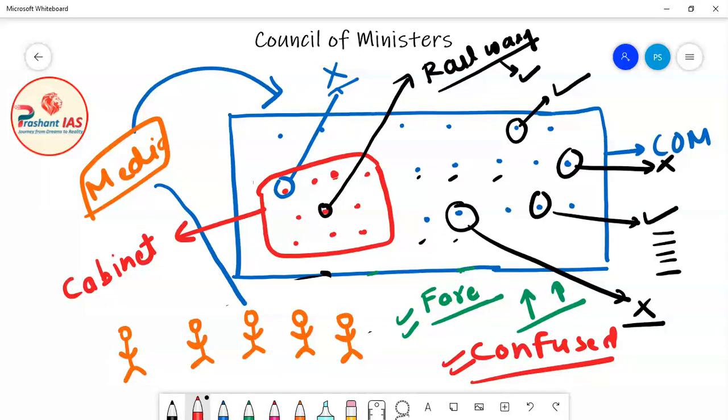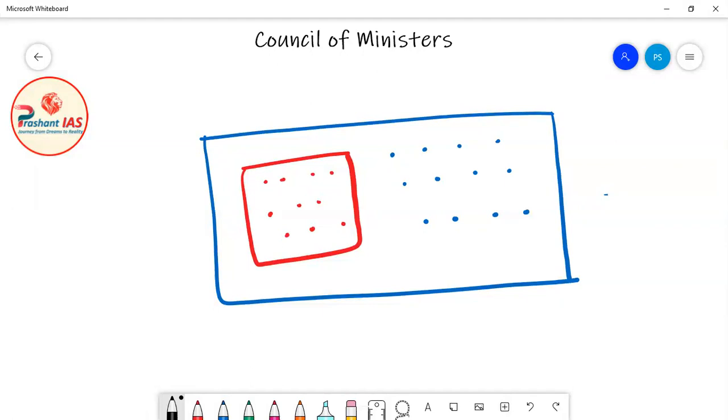And what happens currently? So friends, I have told you that the Council of Ministers is collectively responsible to Lok Sabha. Now this implies that, let's suppose again this is the railway minister, and the government has increased the railway fare. According to the current practice, according to the principle of the collective responsibility of the Council of Ministers towards Lok Sabha, if the railway charges are increased and any decision is taken by the government, then all ministers have to support this decision.